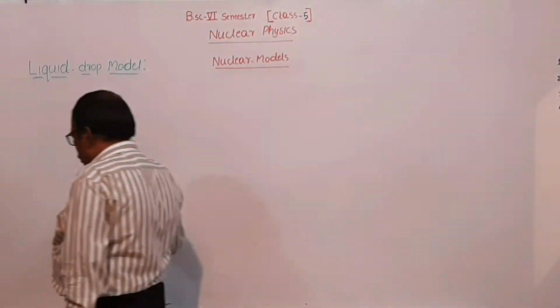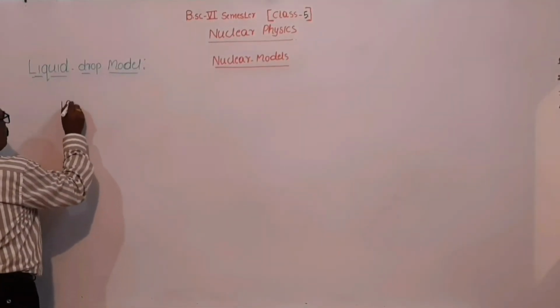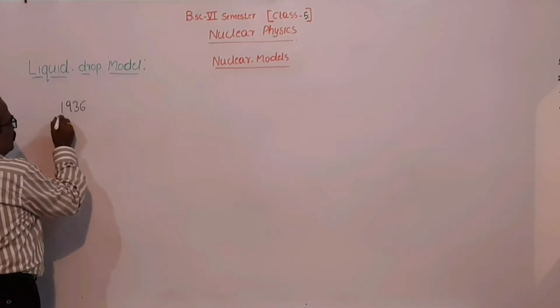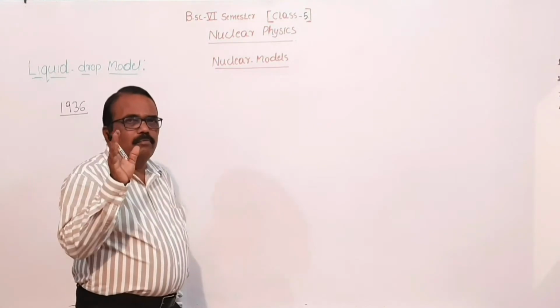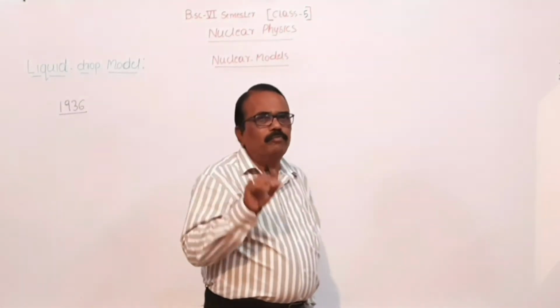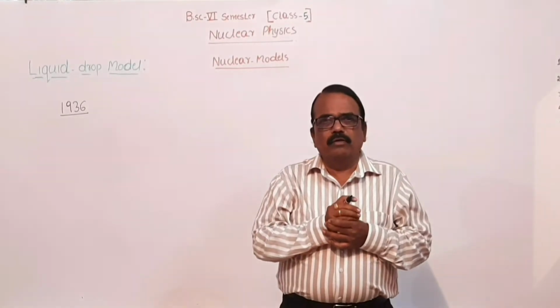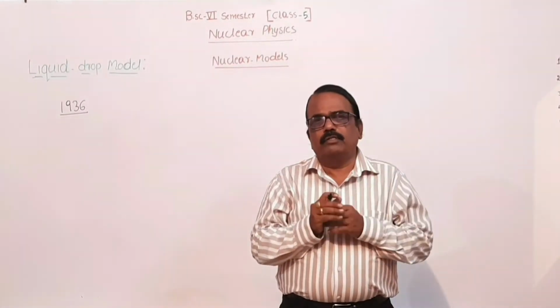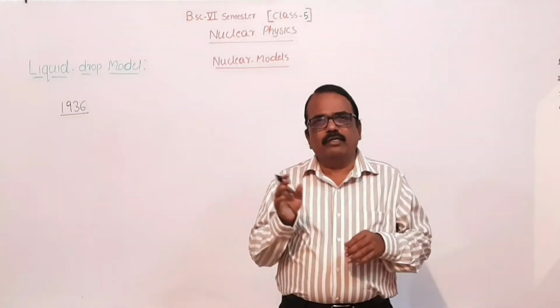So Bohr in 1936 suggested that the nucleus might be like a droplet of dense liquid with sub-droplets, protons and neutrons, it contains.